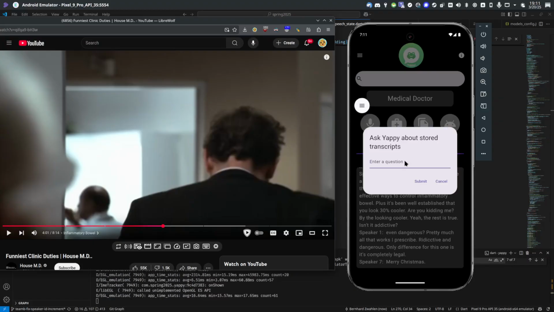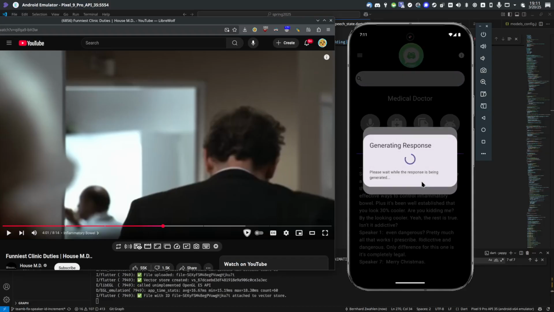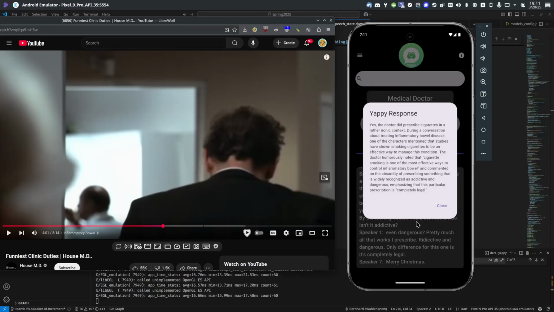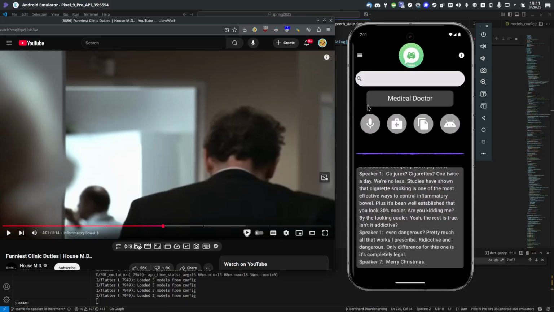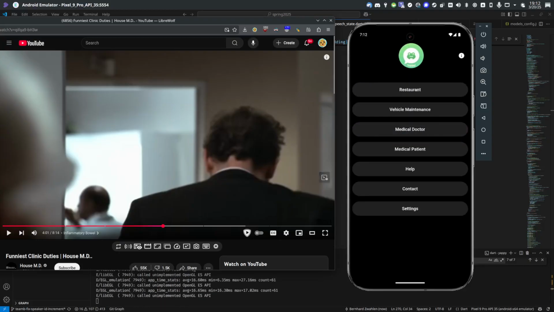Let's ask the AI, send that along. As you can see, my debug output there at the bottom, it had just passed that along, and here we get our response back. Very nice.